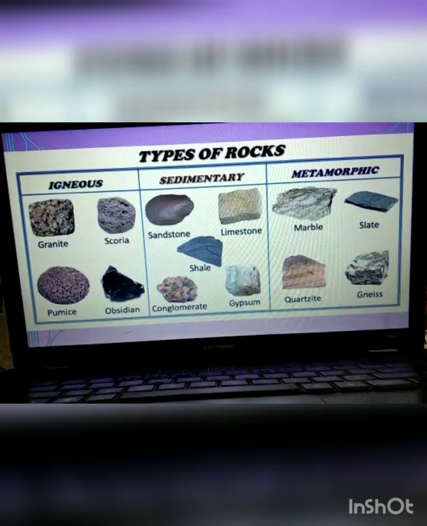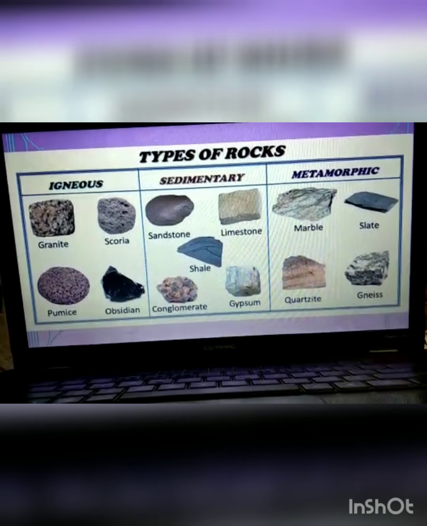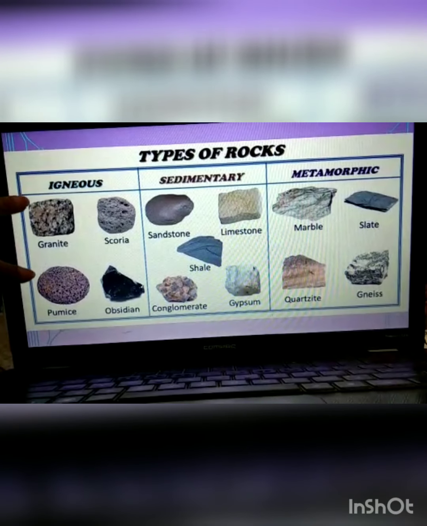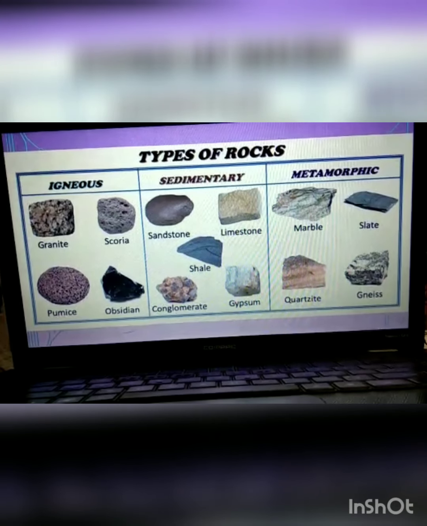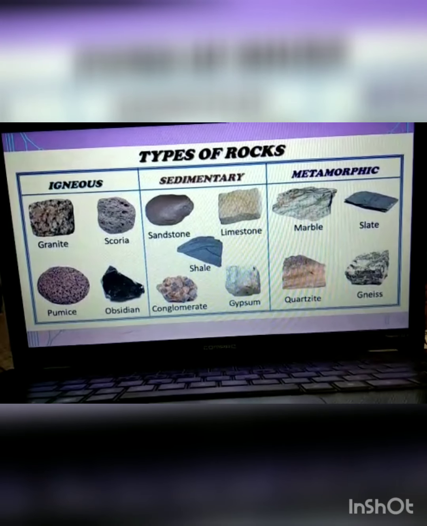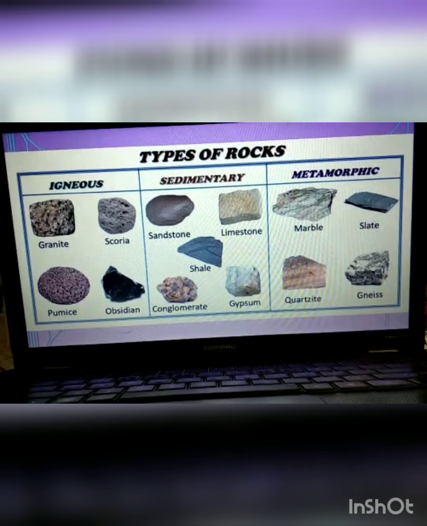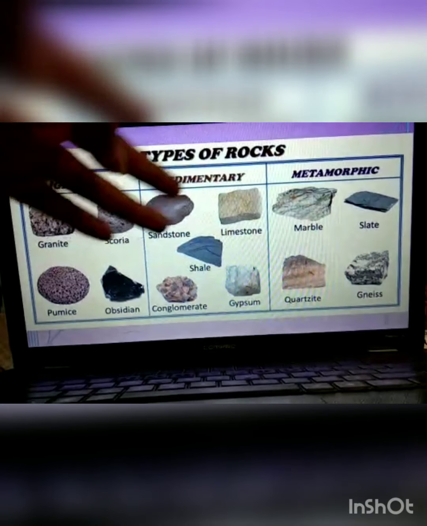This is a picture of different types of rock, showing which rock is which. Granite and pumice are found in our homes also. The kitchen platform is usually made of granite, and pumice stone is found in our bathroom. It is used for cleaning our feet. Then these many rocks are found in different places.